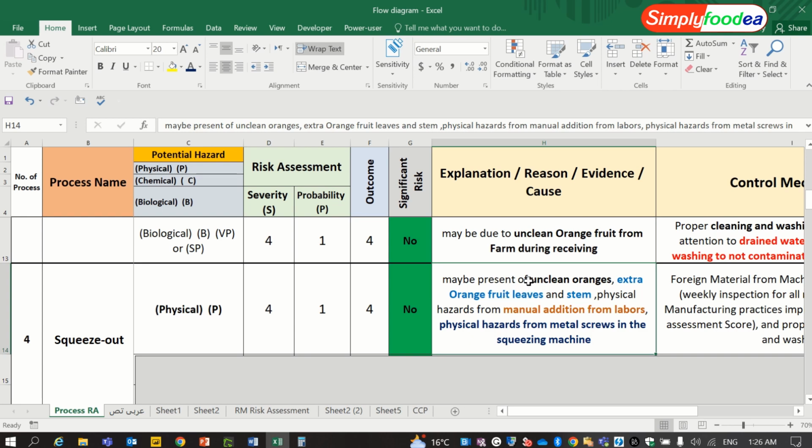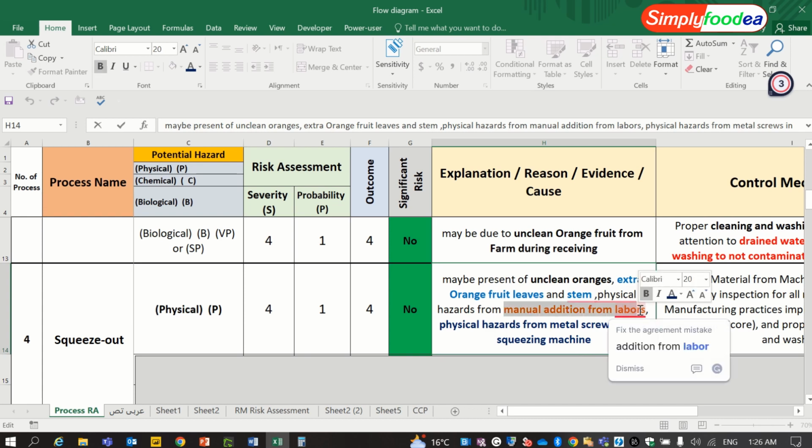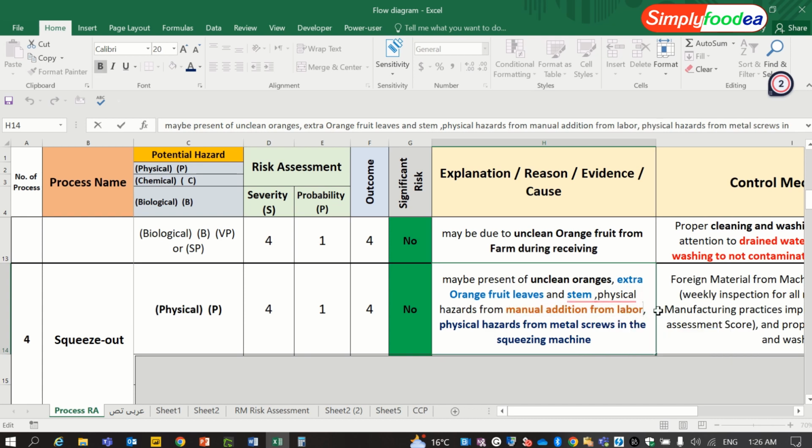We have found here number 1, unclean orange. Number 2, extra orange leaves and stem. Number 3, physical hazard from manual addition from the labors, cross contamination from the labor. And number 4, physical hazards from metal screws in the squeezing machine.